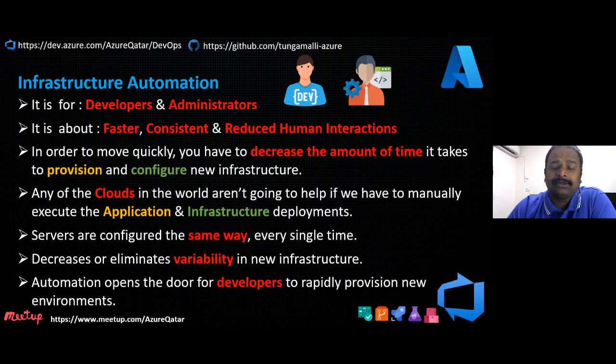And this is about infrastructure automation. A developer can use it, or an administrator, or an ops person who wants to ramp up infrastructure deployment onto the cloud using Azure DevOps, so we can achieve that. Azure provides a few other options. We are going to see that now.